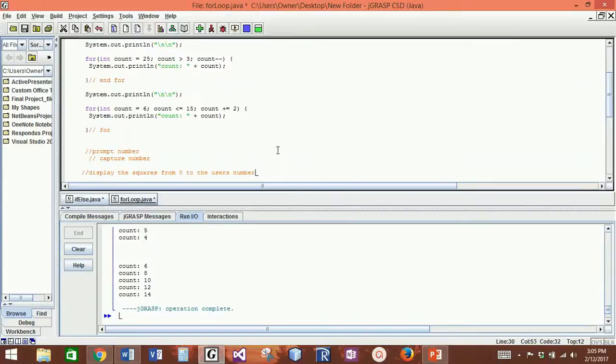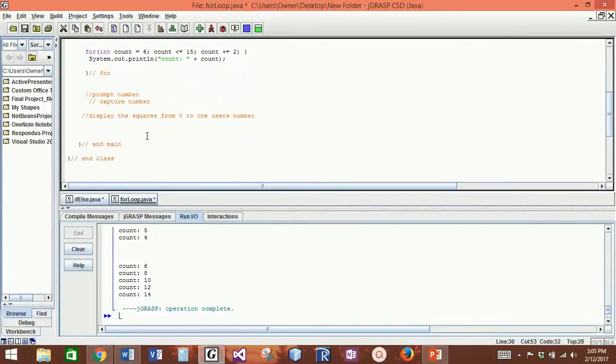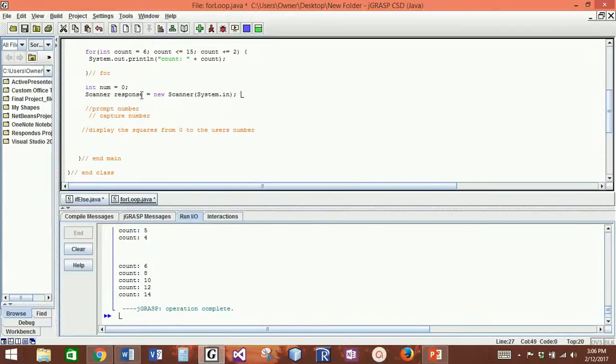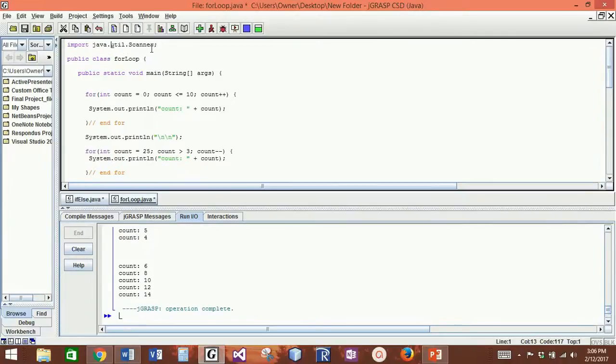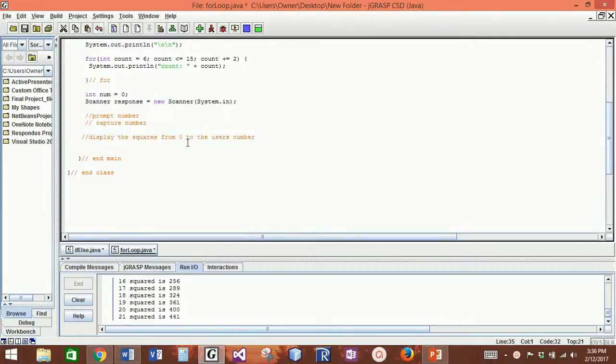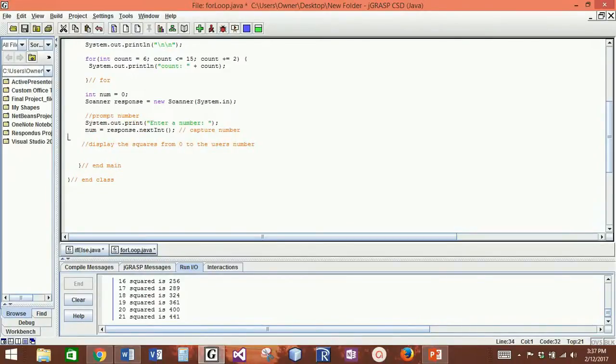So in order to be able to do this, I'm probably going to have to create a variable to capture their number into. And if I'm going to capture their number, I'm going to have to create a scanner. And if I am going to declare a scanner, I'm going to have to import the scanner. So the next thing that we should do is we should prompt for the number, and we're going to capture that into that variable that we created. And then we're going to display the squares from 0 to the user's number.